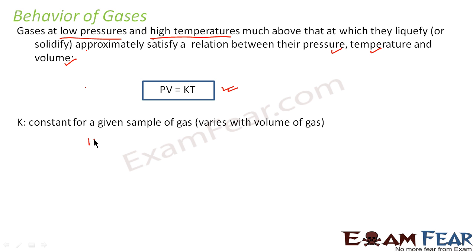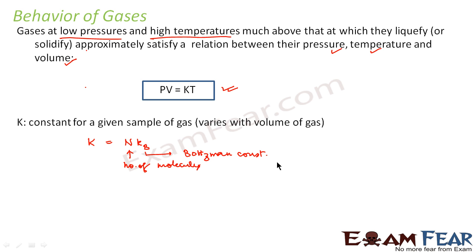So what is this K basically? This K is nothing but N into KB. What is N? N is the number of molecules. And what is KB? KB is nothing but the Boltzmann constant. So this is how we define this constant K.